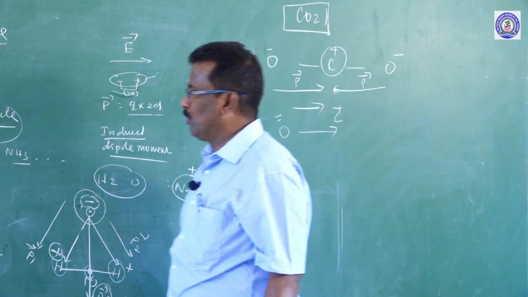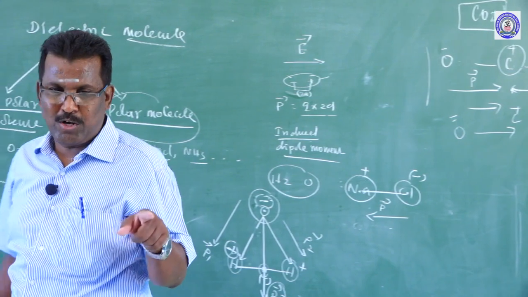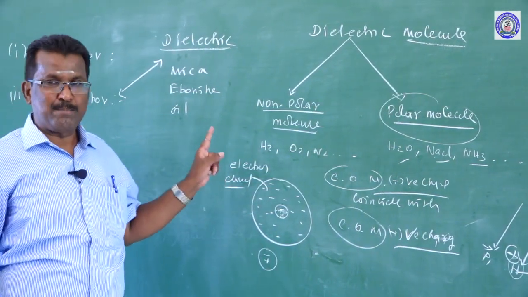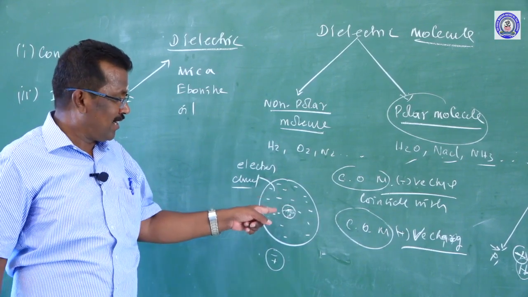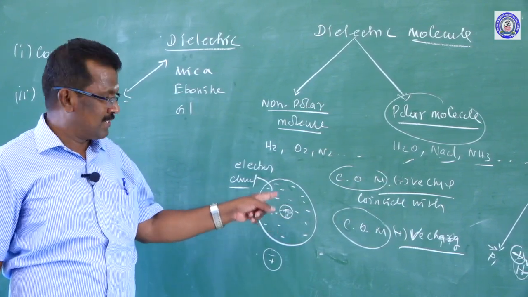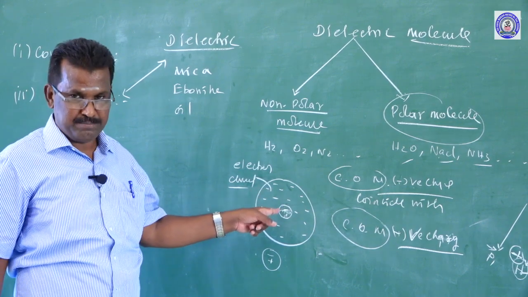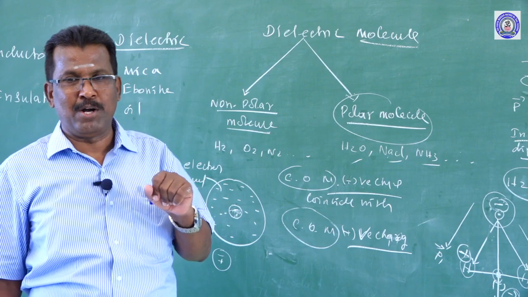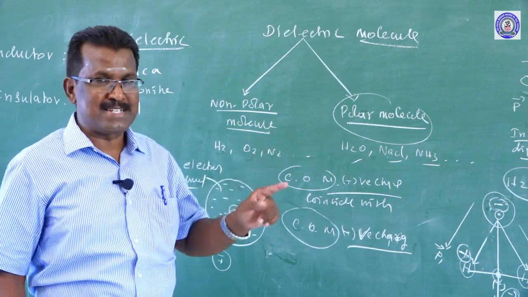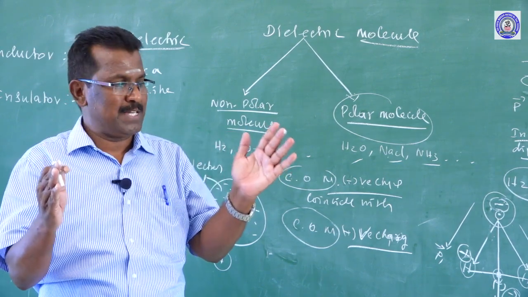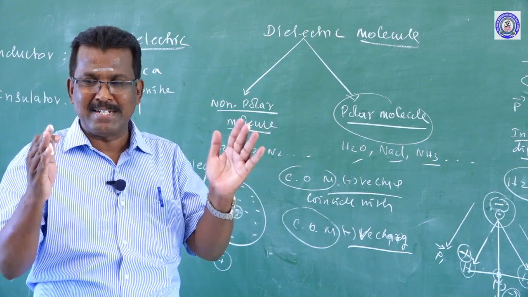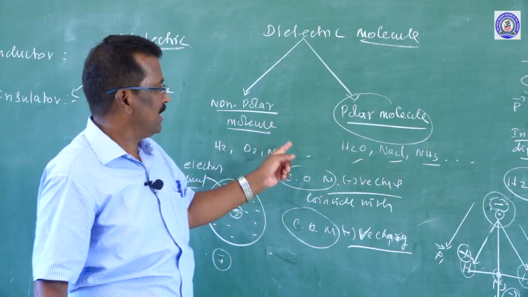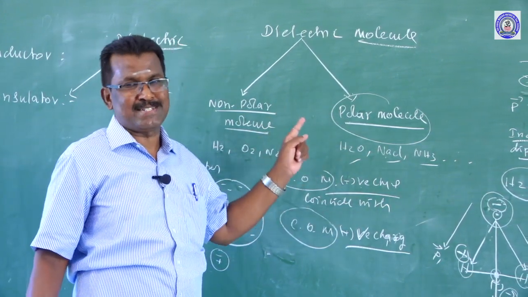So, polar molecule and non-polar molecule. The non-polar molecule is the molecule which does not produce a permanent dipole moment, and the center of mass of positive charge and the center of mass of negative charge coincide exactly. But in the polar molecule, the positive charge and negative charge always exist some distance apart, permanently in place, which produces a permanent dipole moment.